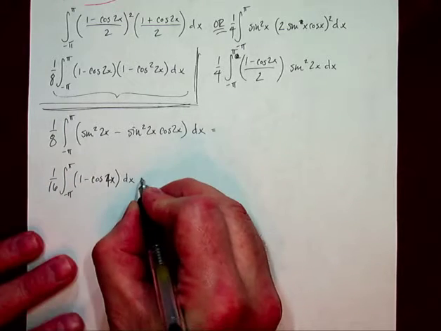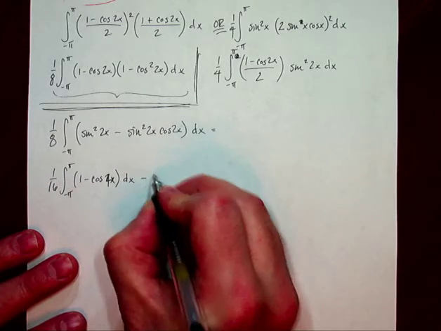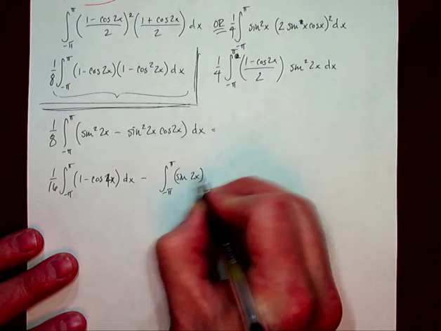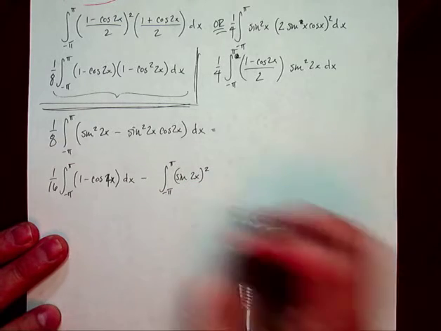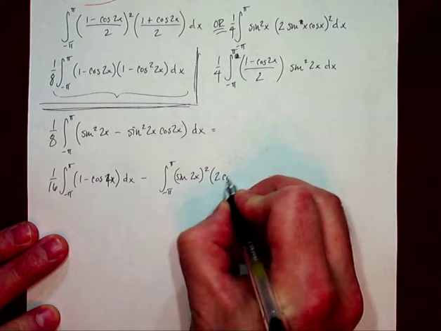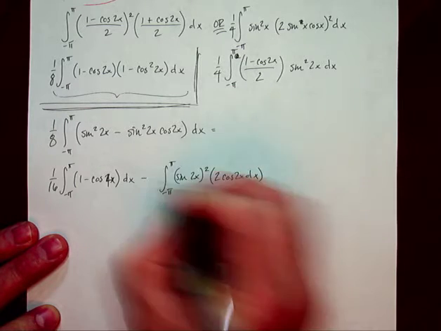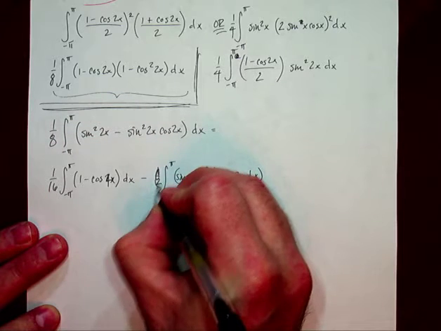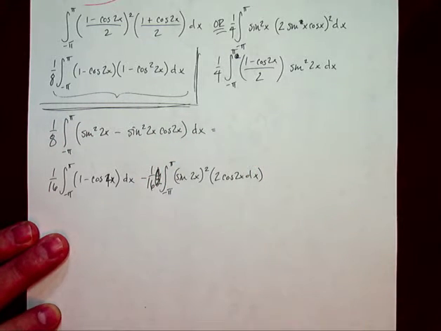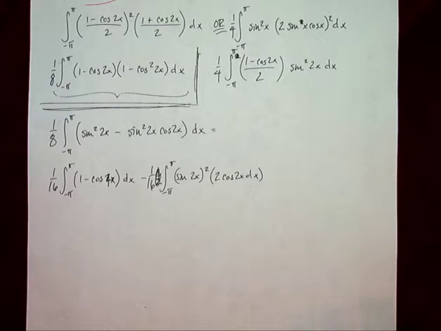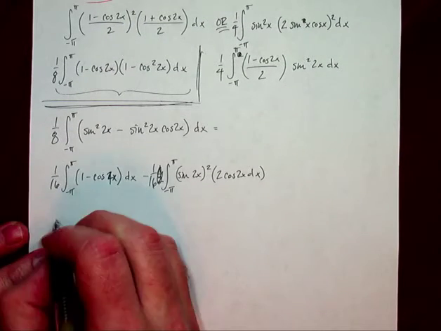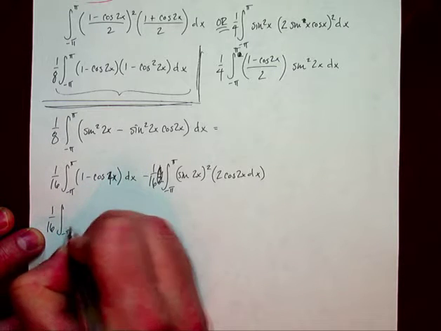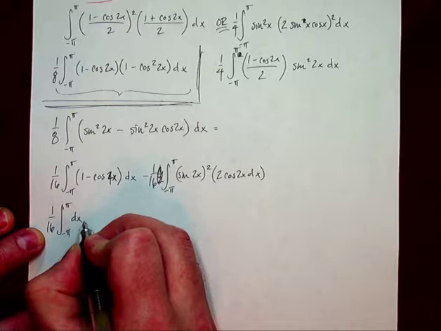And of course I've taken the over 2 and just pulled it out and combined it with the 1/16. This one right here, I need the negative pi to pi sine 2x, and we're going to put it like that so it actually looks like u squared. And then if I put 2 cosine 2x dx, I need to put a 1/2 out in front, right? But that 1/2 combines also with that 1/8, and I'm going to get 1/16. Whew. All right. Now, we're still cleaning up. I know, these are kind of a bear. So negative pi to pi of dx, okay?